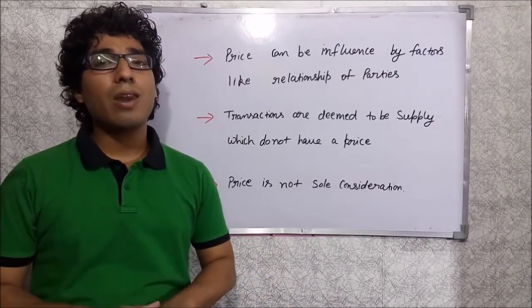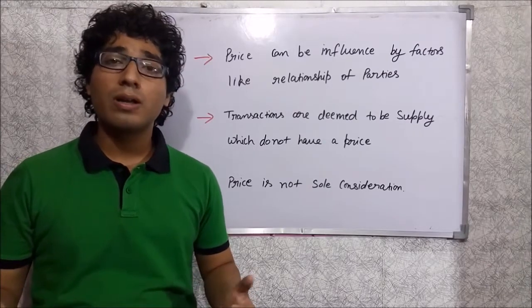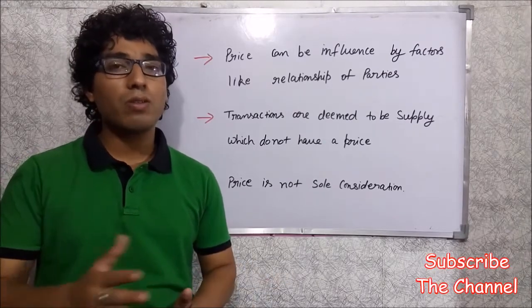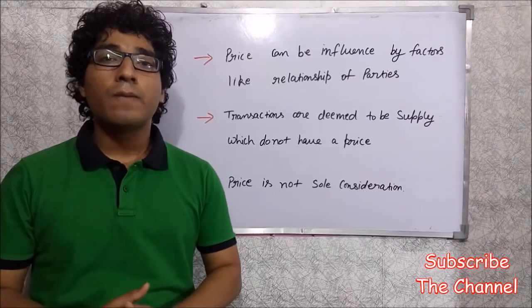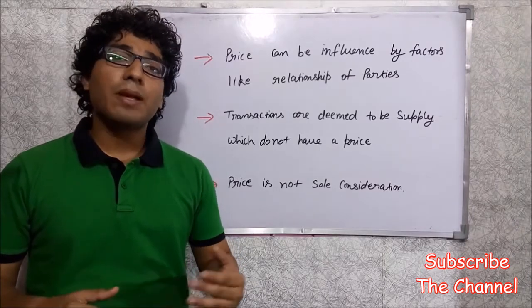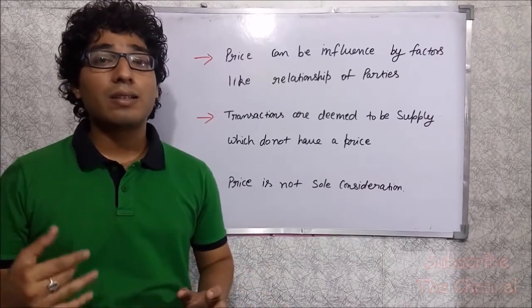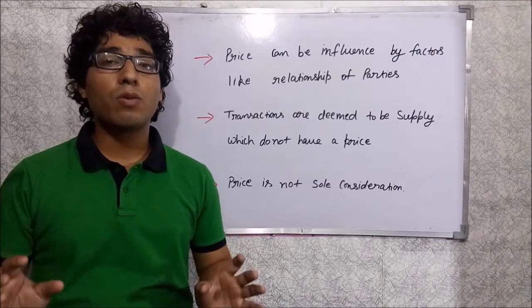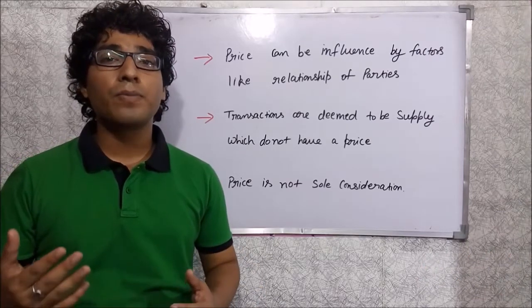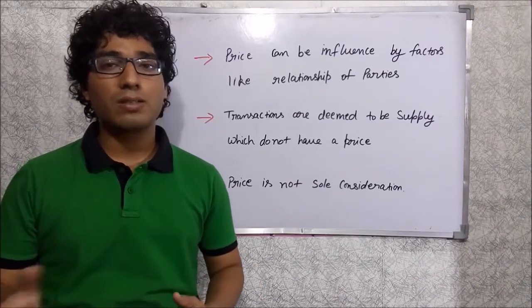In that case we cannot take the contract value as the transaction value, because the price can be influenced by the relationship between the parties.